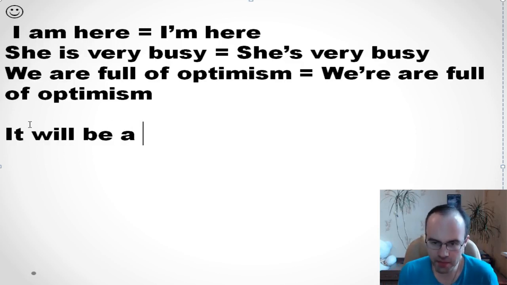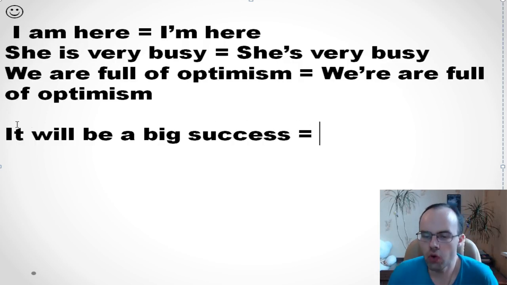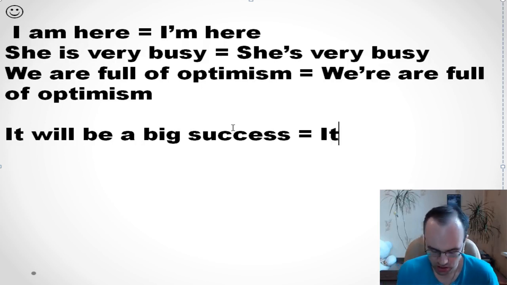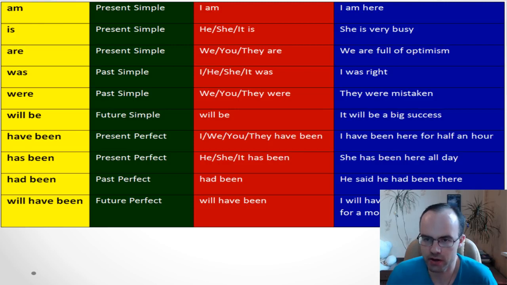It's a full form, so we often meet a short form. It's quite natural to say it'll be a big success. So if you meet a short form, please don't be surprised. It means it will be a big success. Okay, very good, my friends.